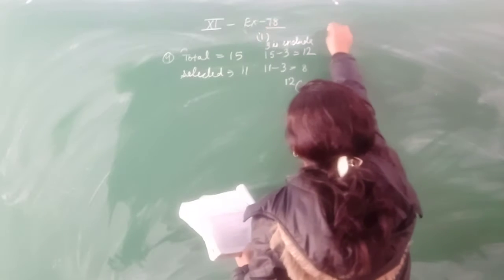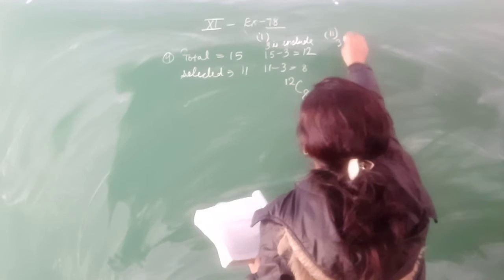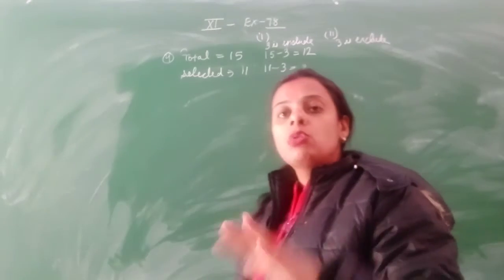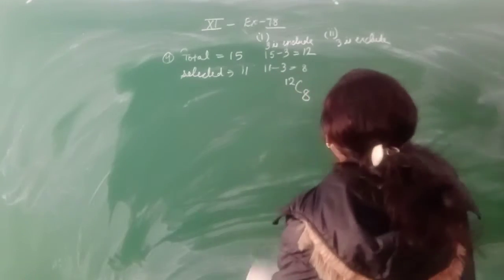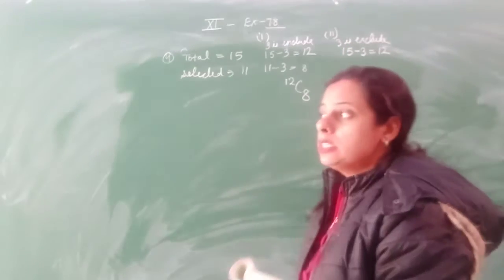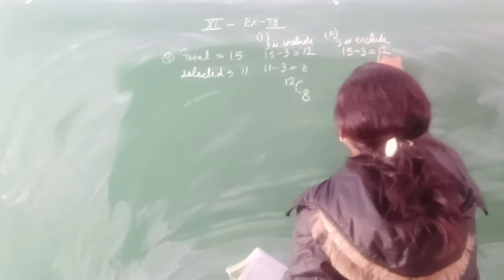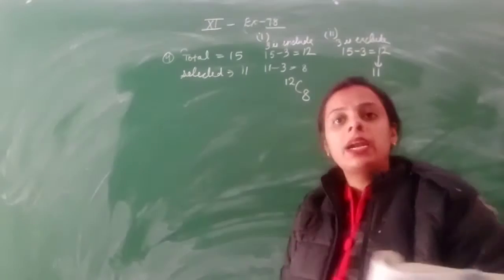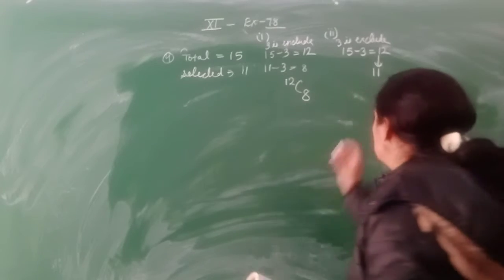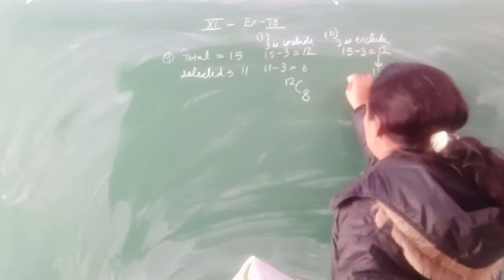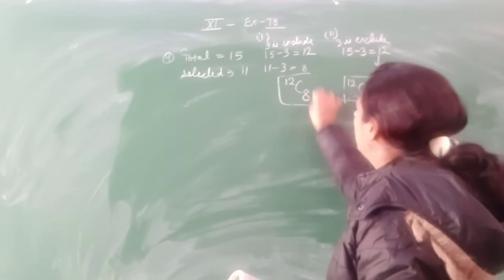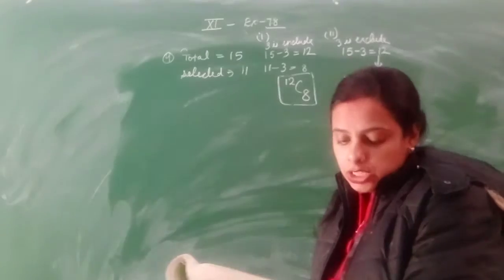In the case of the second part, when the 3 are excluded, it means they are removed by any reason, that is excluded from our team. So now they are having a total of 12, but the team will be selected for 11 members. The total number of members to be selected remains the same, that is 11. So the number of ways of selection will now be 12C11. So this is the answer for the second part, and this is the answer for the first part.